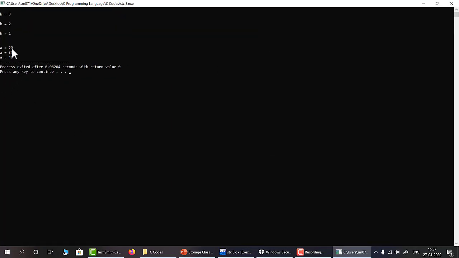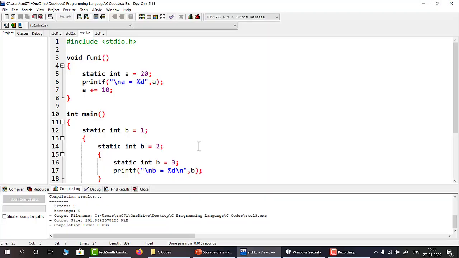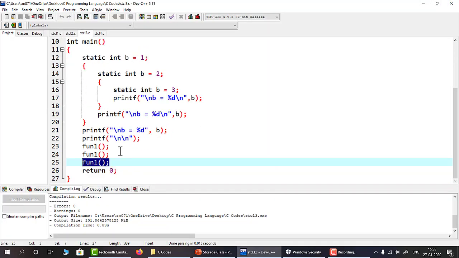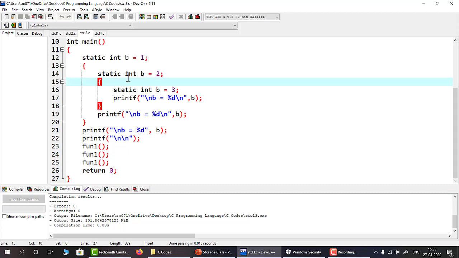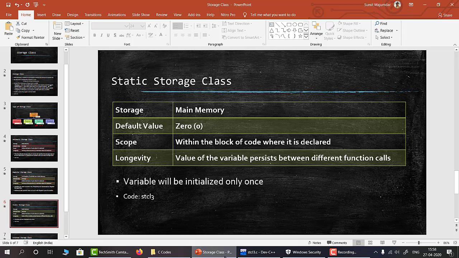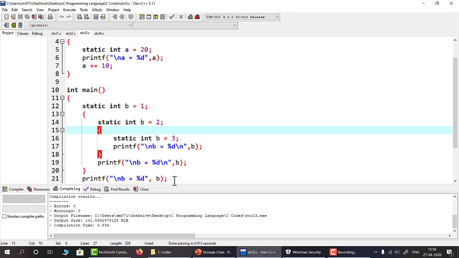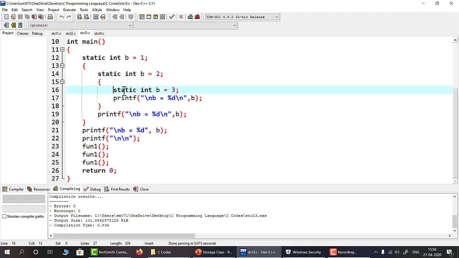And by the values of b, 3 to 1, the concept of scope will be clear to you: the static variable is available to its block only. The scope of the static variable is within the block where it is declared, meaning this b is available here, this b is available here, and this b is available in the main function in total.